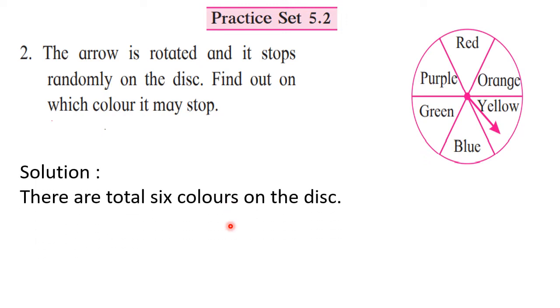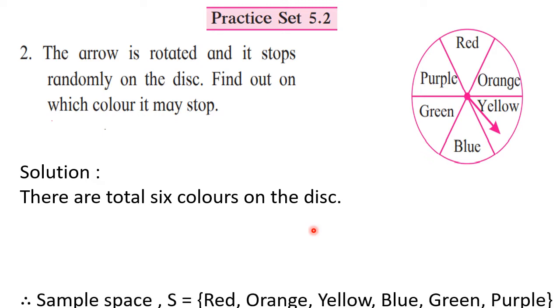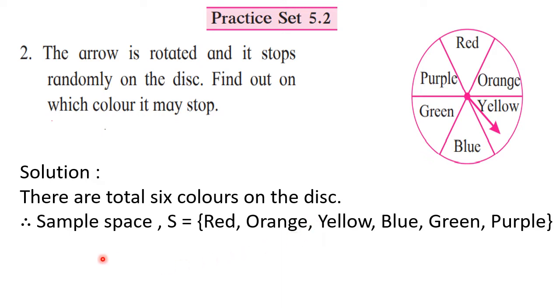There are total 6 colors on the disc, and those colors we can write down as a sample space. Therefore sample space S is equal to red, orange, yellow, blue, green and purple. Go in sequence, write down all the things. From that we can say that n of S, the number of sample points, is equal to 6. They have asked us to find out on which color it may stop.